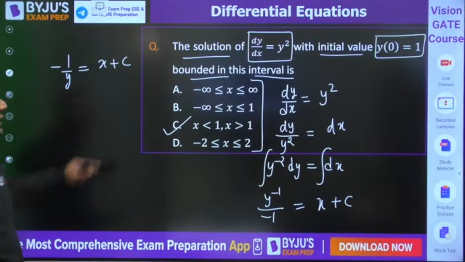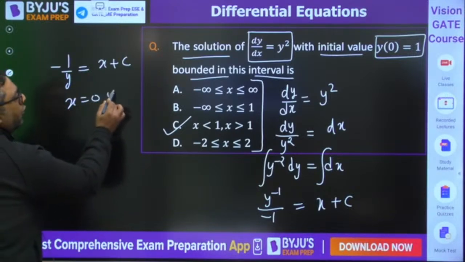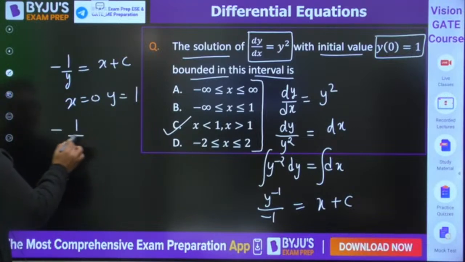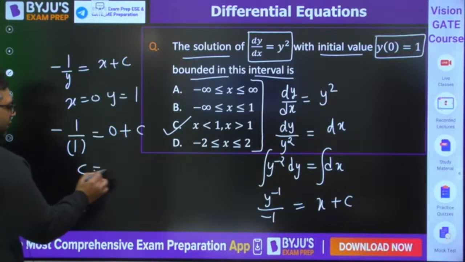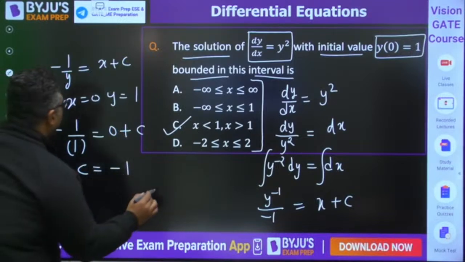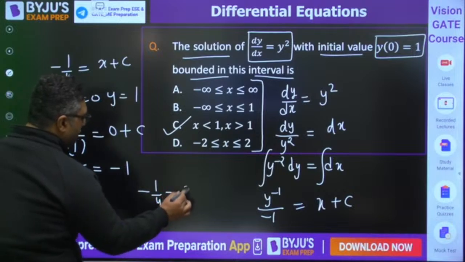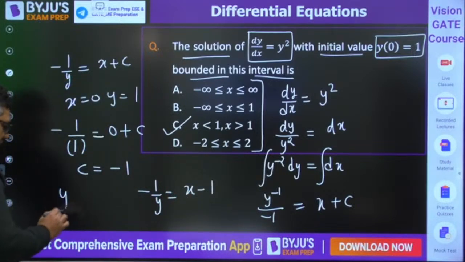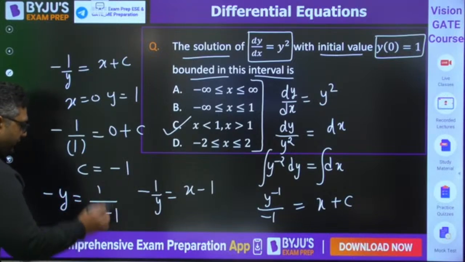When x is 0, y is 1, so minus 1 by 1 is equal to 0 plus c, and c comes out to be minus 1. So the equation is minus 1 by y is equal to x minus 1, so y is minus 1 by x minus 1.